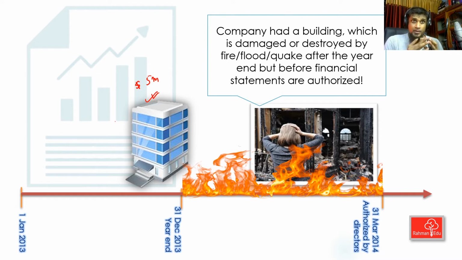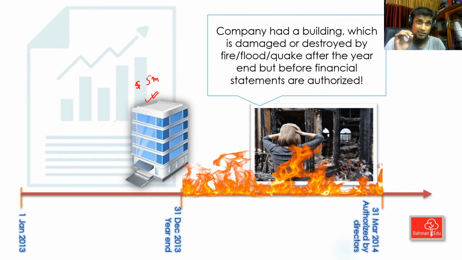Should I remove the building from my statement of financial position on 31st December 2013? Should I reduce the value of the building in my statement of financial position as at 31st December 2013 or not? Who can give me an answer on this? Anyone? So this is a non-adjusting event. How is that?